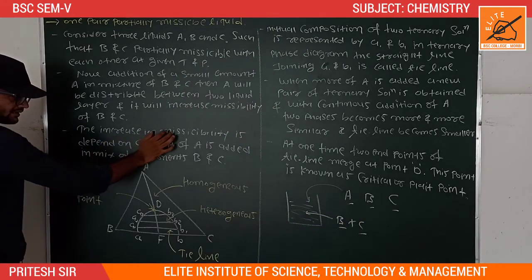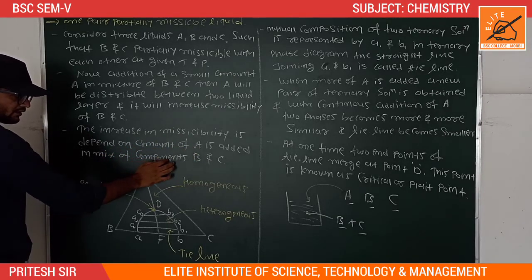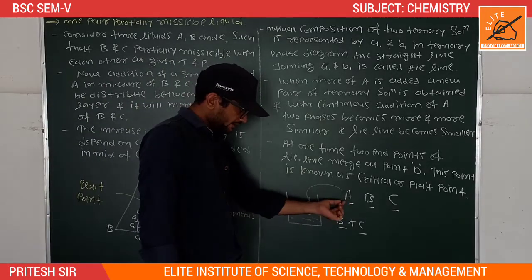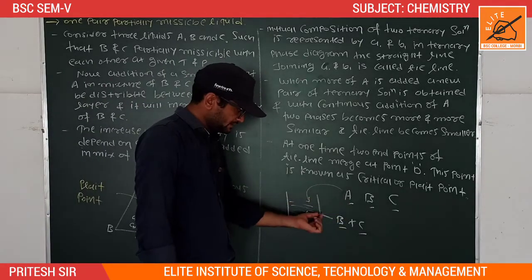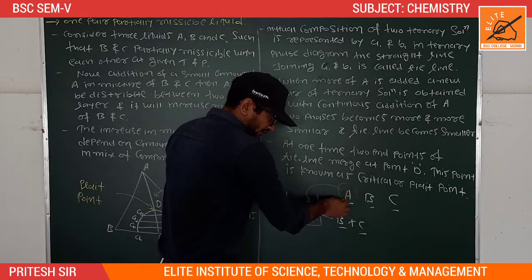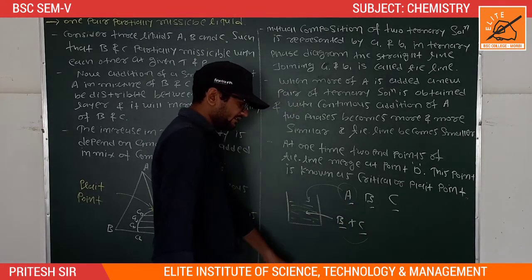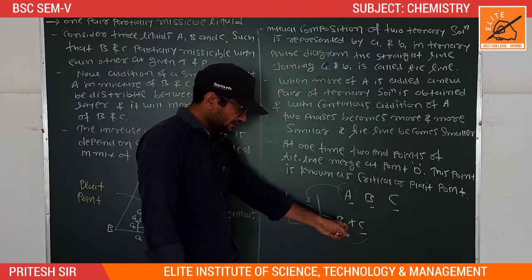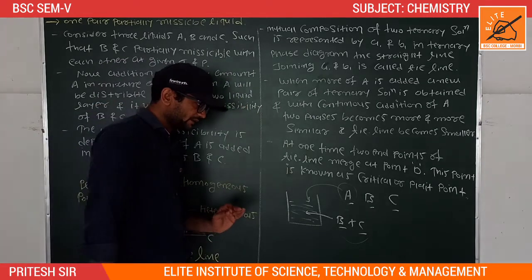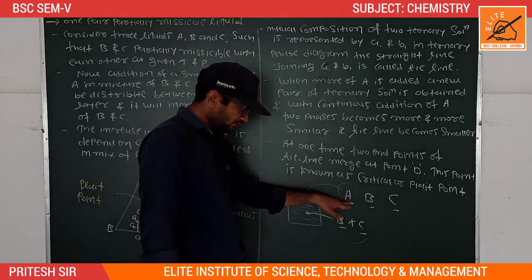Okay, the increase in miscibility depends on the amount of A added in the mixture of components B and C. Here we can see that if I add a small amount of A, at that time miscibility of B and C increases. Now add a large amount of A, it means add more amount of A, at that time miscibility power of B and C increases. It means miscibility or mixing power depends on the amount of A added.